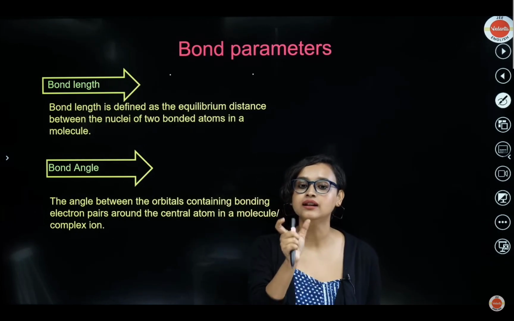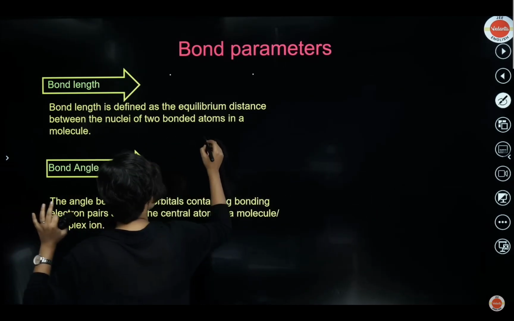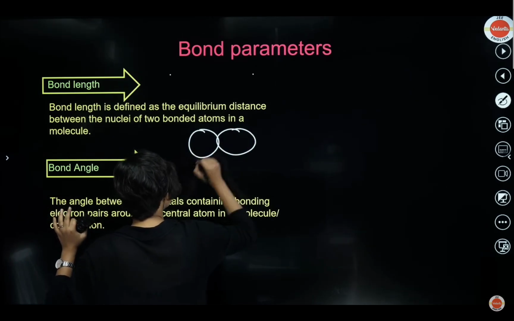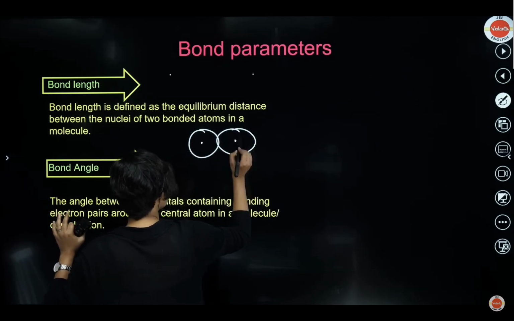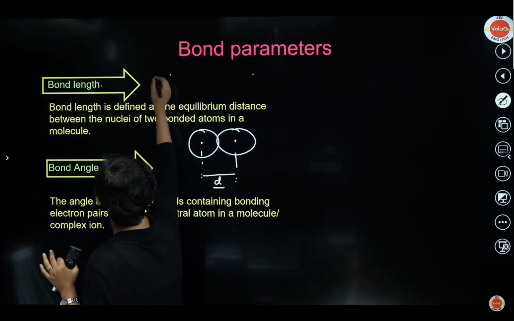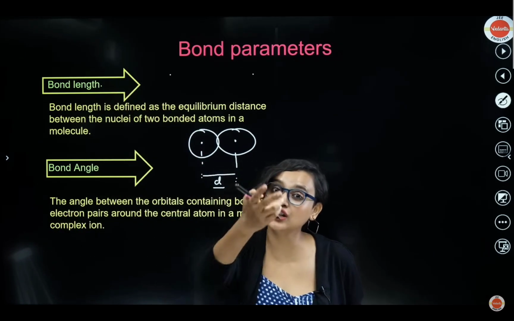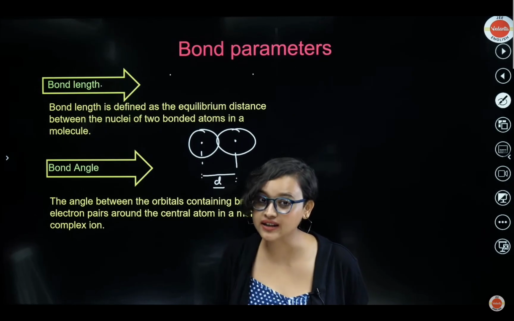Bond length is defined as the equilibrium distance between the nuclei of two bonded atoms. That means in a molecule. So let's say that we have a molecule here, right? Here is an atom, here is another atom. These two are bonded. This is your nuclei, this is your nuclei. Now from here to here, when you measure this distance, this D is your bond length, okay? This D becomes your bond length. Get my point? Yes. Now half of the bond length can be your covalent radius, correct? Half of the bond length is going to be covalent radius.